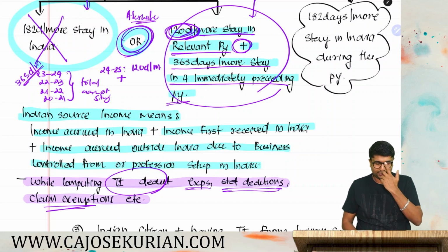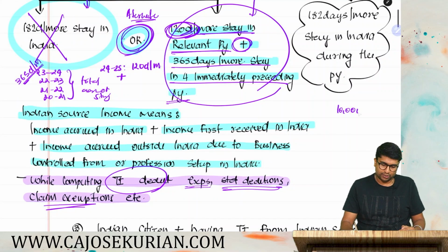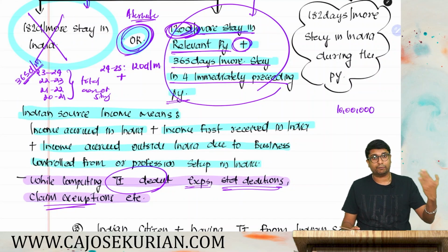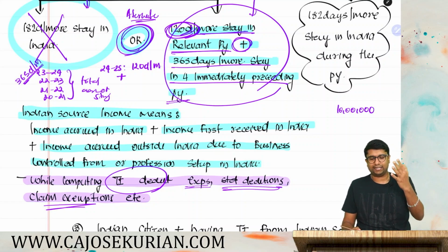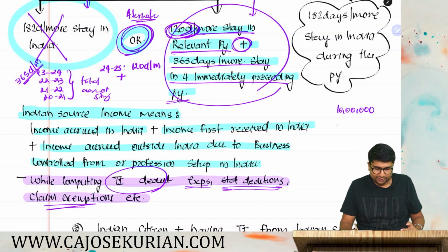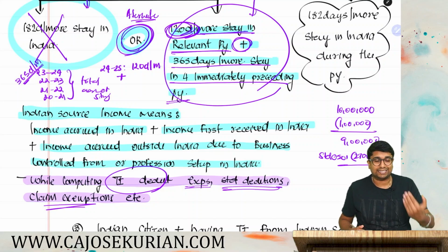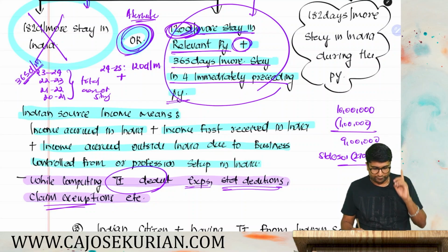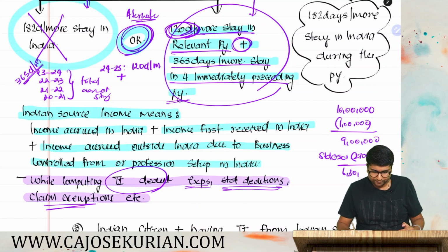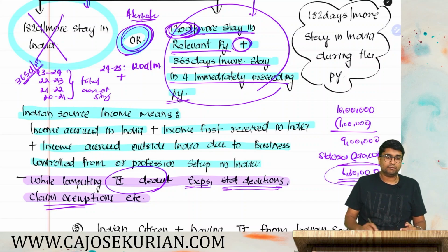Say for example, in the question they are saying 10 lakhs is the total income, say rental income that is received from India. If they are saying gross rent received is 10 lakh, you can definitely deduct what? Municipal taxes. Say municipal taxes is 1 lakh. You can definitely deduct municipal taxes. Then on the net annual value, you can definitely claim what? Standard deduction at 30%. 30% on 9 lakh will be 2 lakh 70,000. Only the remaining amount shall be taxable as income, as the total income from Indian source. Are you all with me? So friends, be careful. Only the remaining income, 6 lakhs 30 thousand, shall become the total income from Indian source.